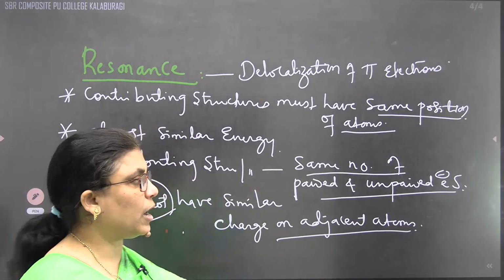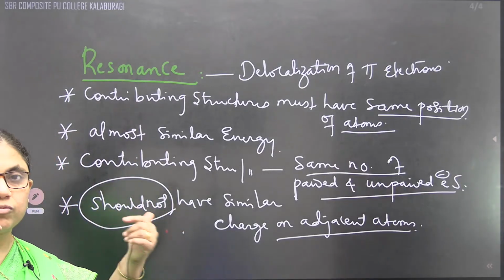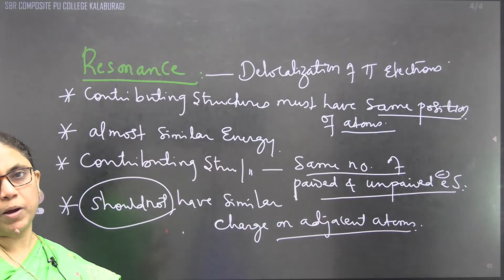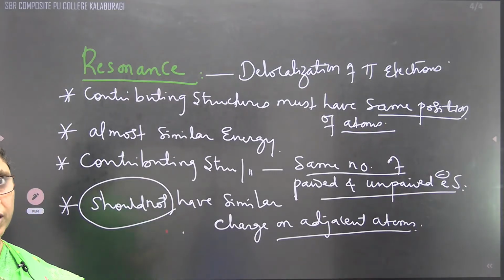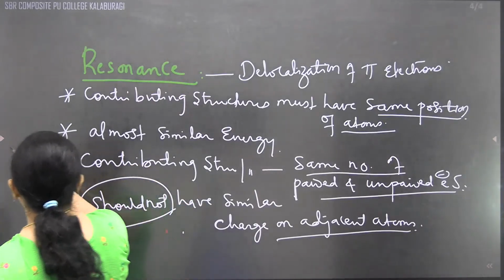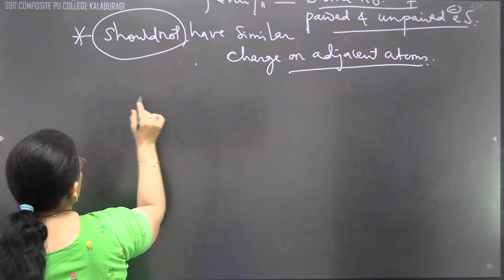Then only we can say that by changing the position of the double and triple bond, or the delocalization of pi electrons, all these reasons are to make the molecule stable. Because altogether what we are studying here, children, with respect to resonating structures, we want to make the molecule stable.